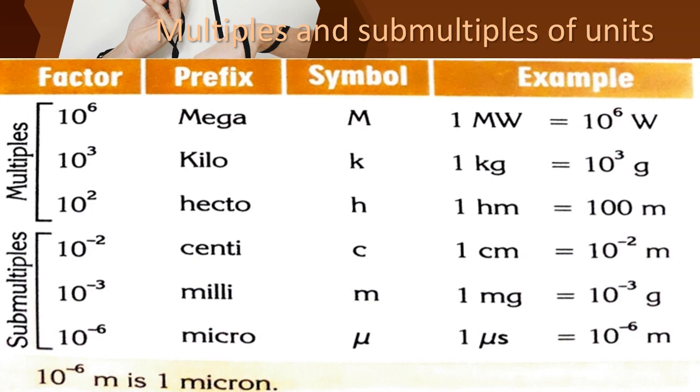And then we are going to see about multiples and submultiples of units. Why are we using multiples and submultiples? Do you know? These multiples and submultiples are used to reduce the number in our convenient way.